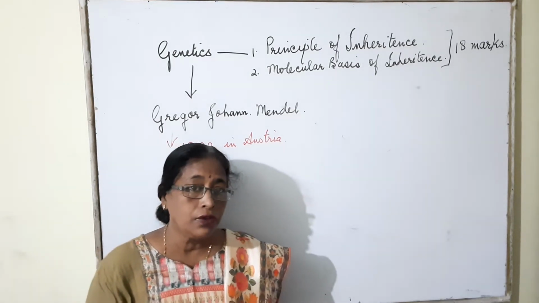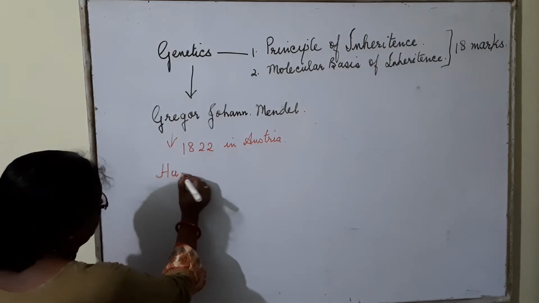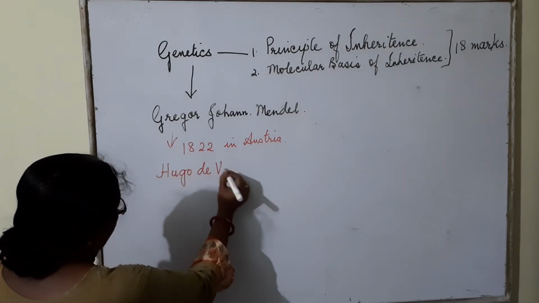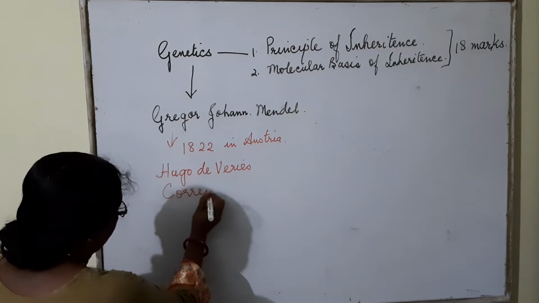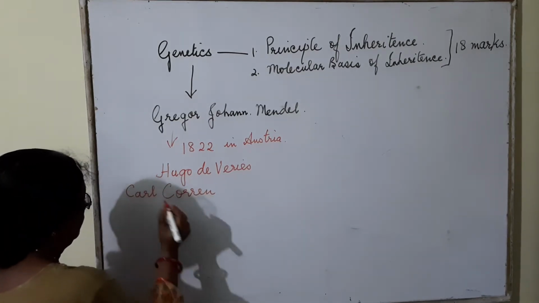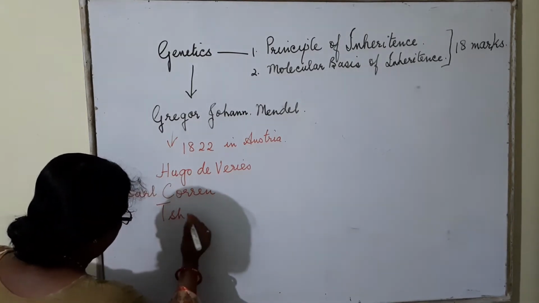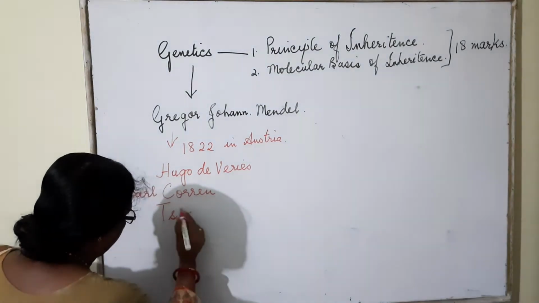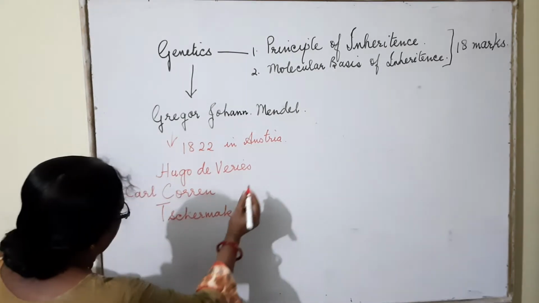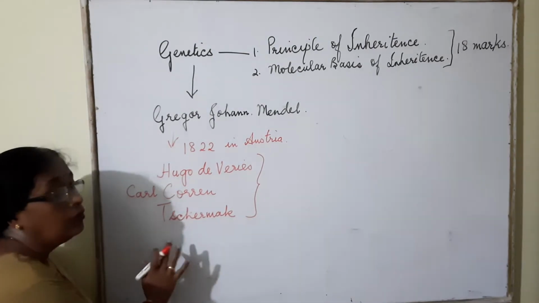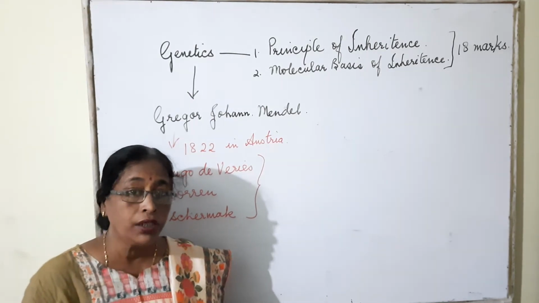In the year 1900, some biologists like Hugo de Vries, Karl Correns, and Tschermak worked and studied the theory he gave and found that whatever Mendel gave was correct.